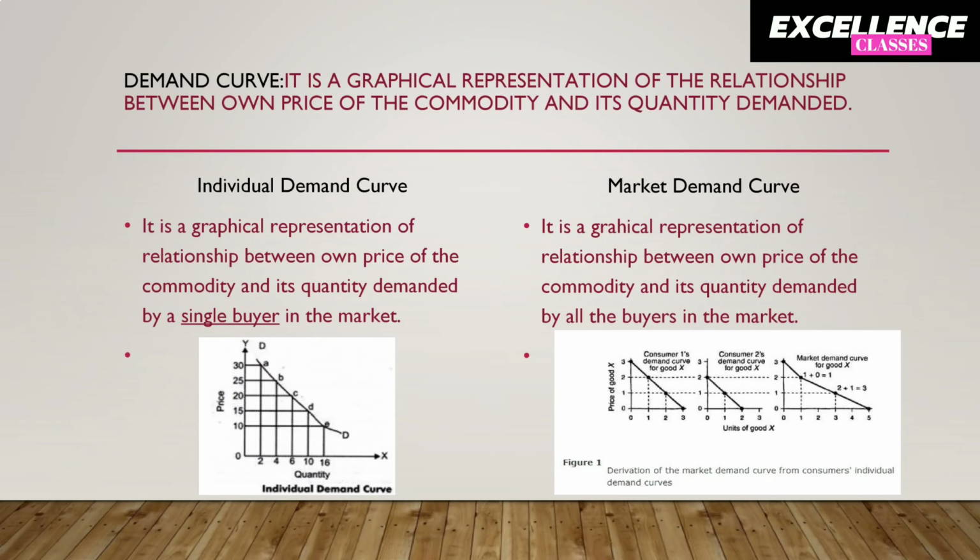Individual demand curve is a graphical representation of relationship between own price of the commodity and its quantity demanded by a single buyer in the market. We have to prepare the demand curve from the values of demand schedule. Make sure to take the price of the commodity on y-axis and quantity demanded for a commodity on x-axis.